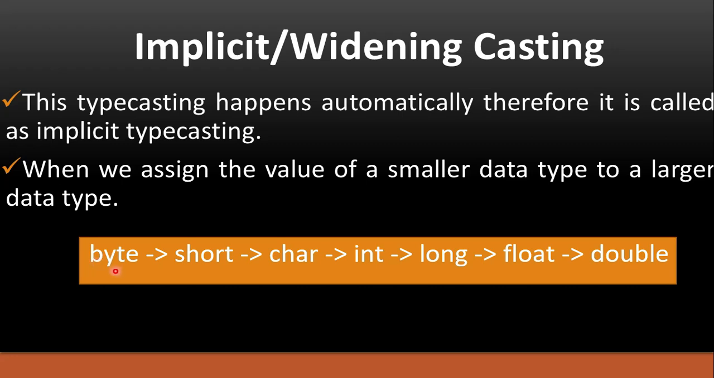You can see over here, if you try to store a byte value into a short variable, that is possible because short has a larger size as compared to byte. Similarly, float is smaller than double, so you can store a float value into a double type variable. This type of casting happens automatically. We don't have to write any extra line of code.